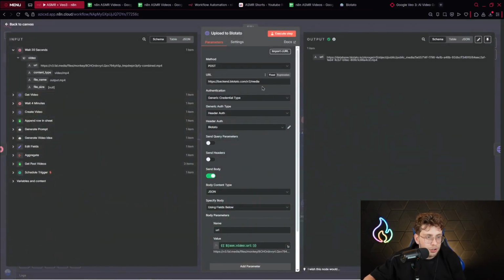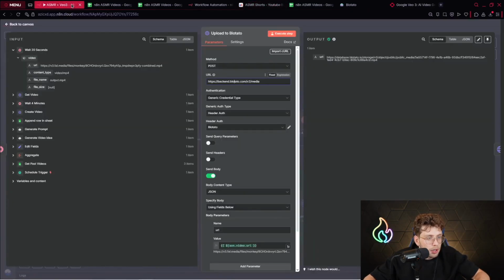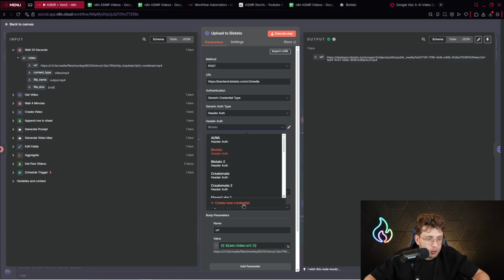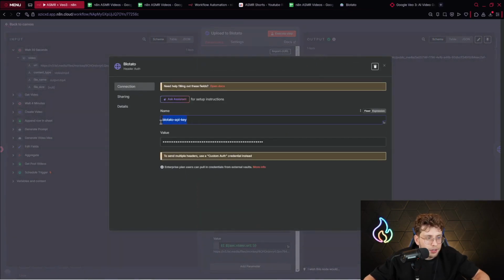In the URL, you've got this URL, so backend.blotato.com/v2/media. You can find it right here. And then you connect your credential. So simply what you do, let me show you. You go ahead, you create, actually let me show you on this credential. You provide